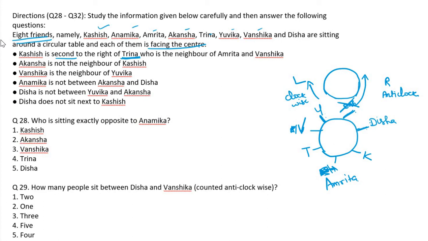Tisha does not sit next to Kashish. Not possible. So the only possibility is, where is Tisha? This must be Anamika. Next to Kashish is Anamika.